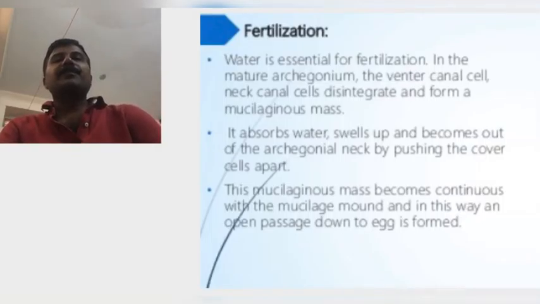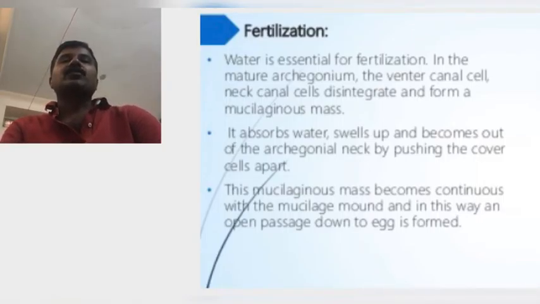So in the mature archegonium, the ventral canal cell and neck canal cells disintegrate and form a mucilaginous mass. It absorbs water, swells up and comes out of the archegonial neck by pushing the cover cells apart.